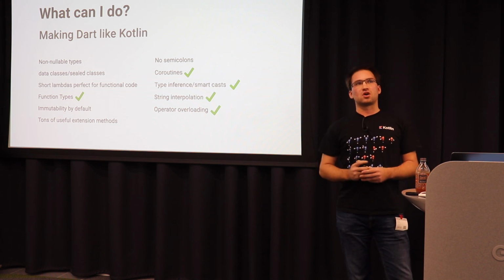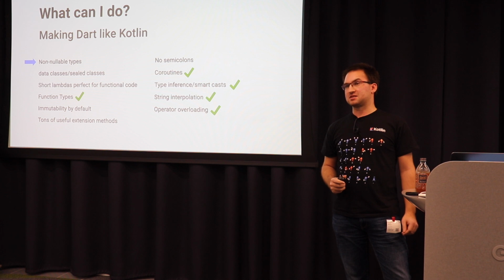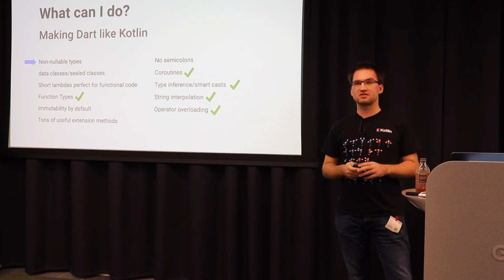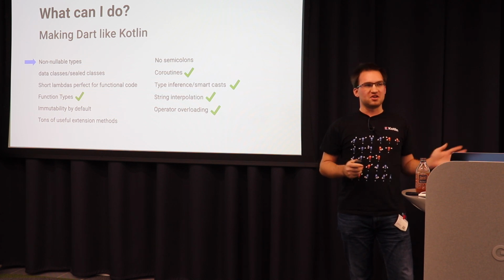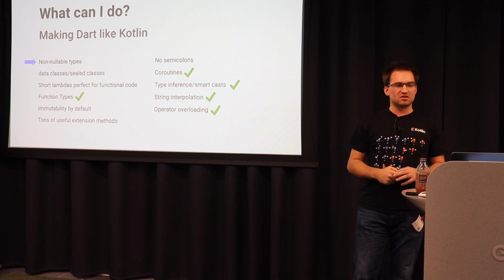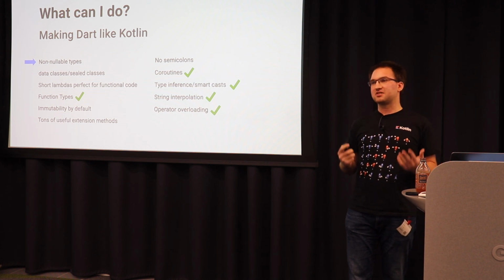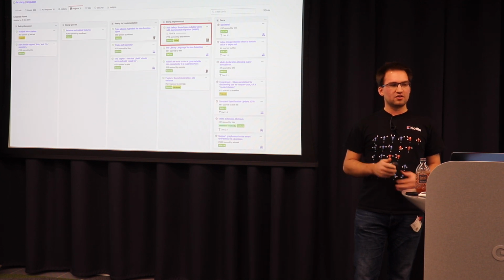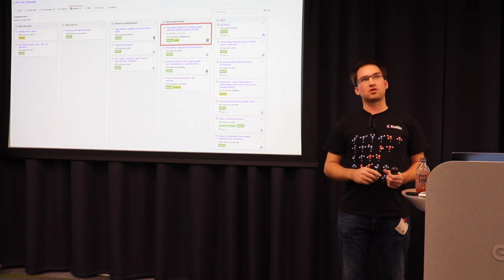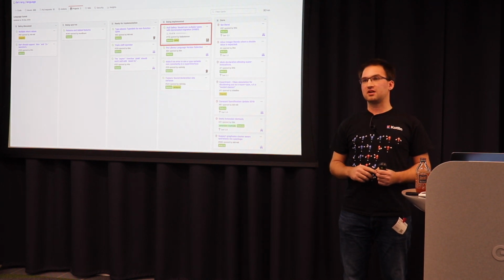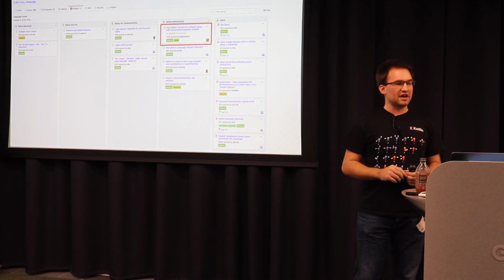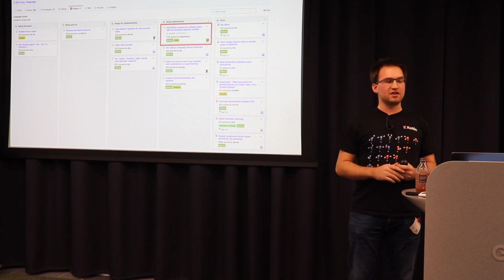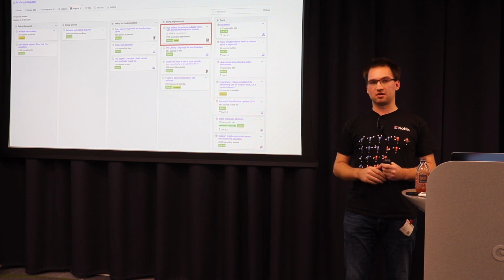The first thing I want to talk about is the non-nullable types. If you are quite familiar with Dart and all the Dart ecosystem, and if you follow some of the issues in the Dart language, you notice that this is something the Dart team is currently working on. You can go to the Dartlang repository and into the language repository. And there is the official roadmap. Everything is open source, everything is public, and you can see what the Dart team currently is working on.